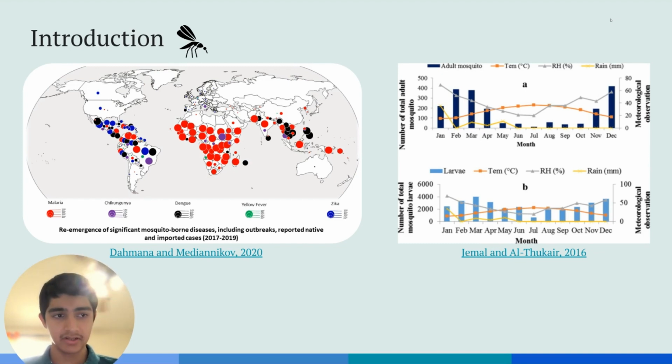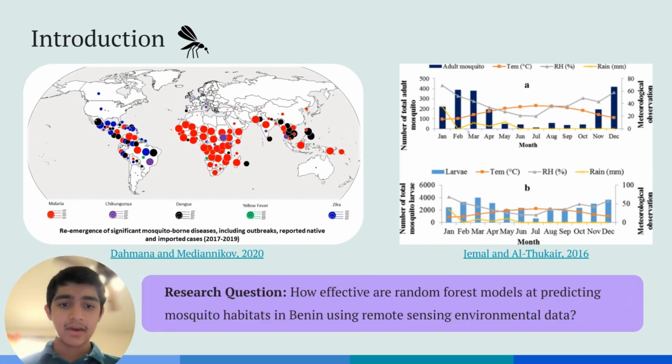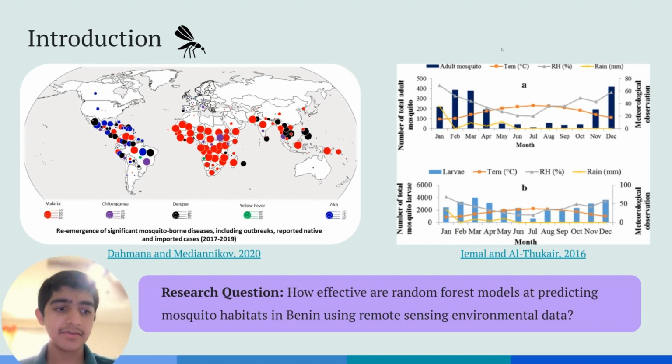for mosquito vector-borne illnesses. Our work aims to answer this research question: how effective are random forest models at predicting mosquito habitats in Benin using remote sensing environmental data? Additionally, our research offers a novel approach to mosquito prediction by performing a time series analysis on exclusive remotely sensed GLOBE data in a unique location, Benin, via multiple factors to accurately predict mosquito abundance.